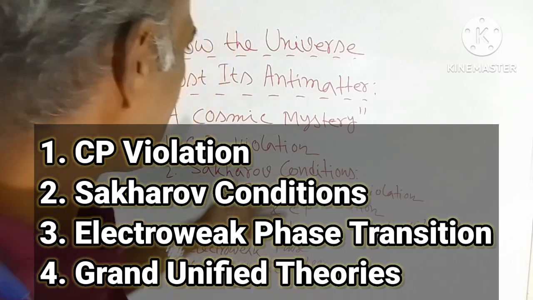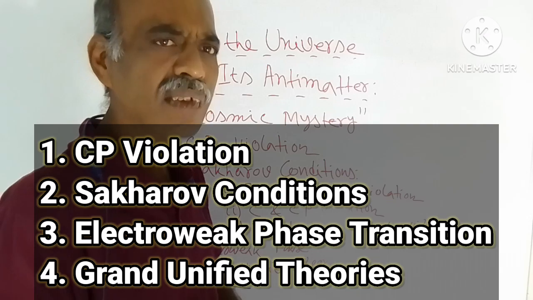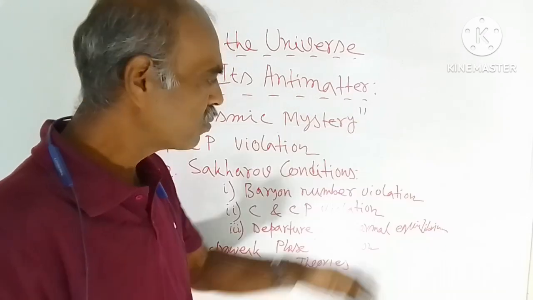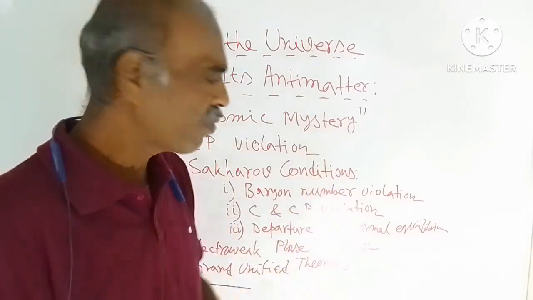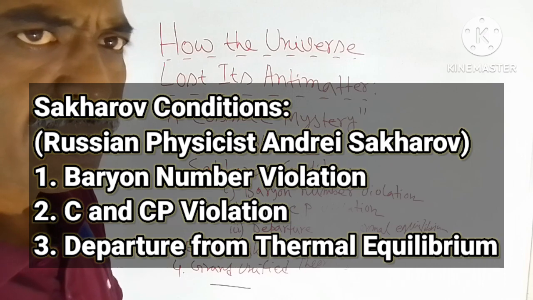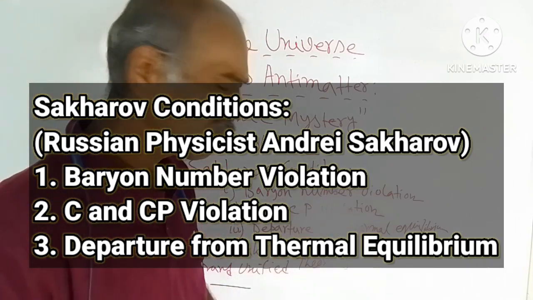Sakharov conditions. This is from one Russian physicist, Andrei Sakharov. He proposed these three conditions. If these three conditions are prevalent, then the baryon asymmetry problem will be observed. What are the conditions? Baryon number violation.